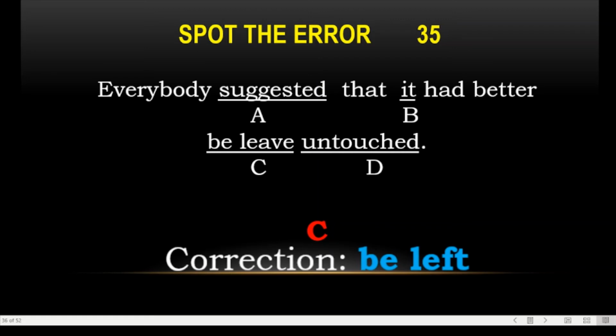Here we have had better, and this is be, and after this be we use the third form of the verb. Better be left untouched. This is from Goodbye Mr. Chips, when she suggested that a match should be played between Popular and Brookfield School.